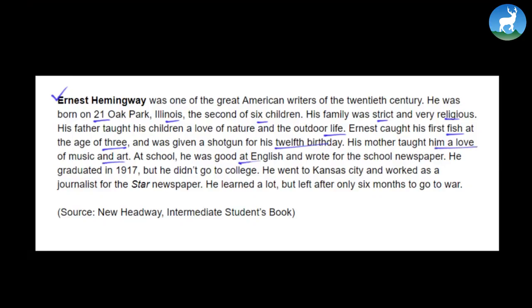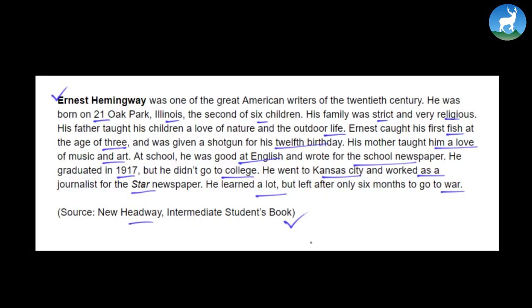At school, he was good at English and wrote for the school newspaper. He graduated in 1917, but he didn't go to college. He went to Kansas City and worked as a journalist for the Star newspaper. He learned a lot, but left only after 6 months to go to war. Source: New Headway Intermediate Student's Book.